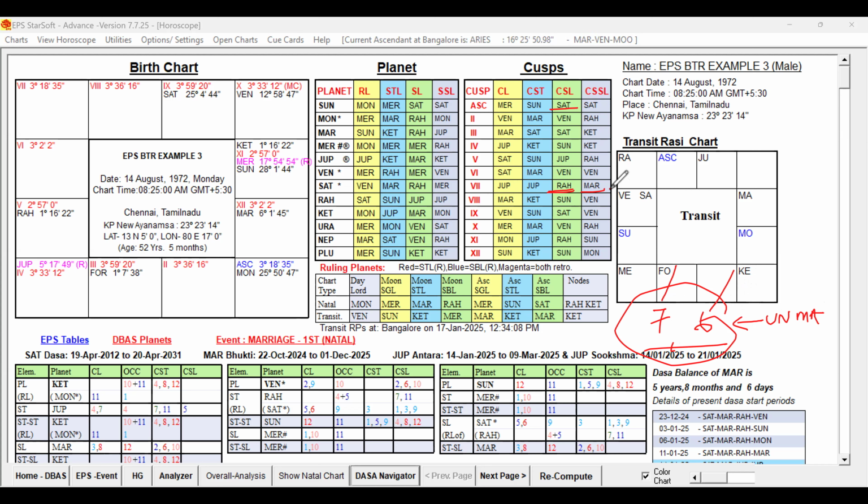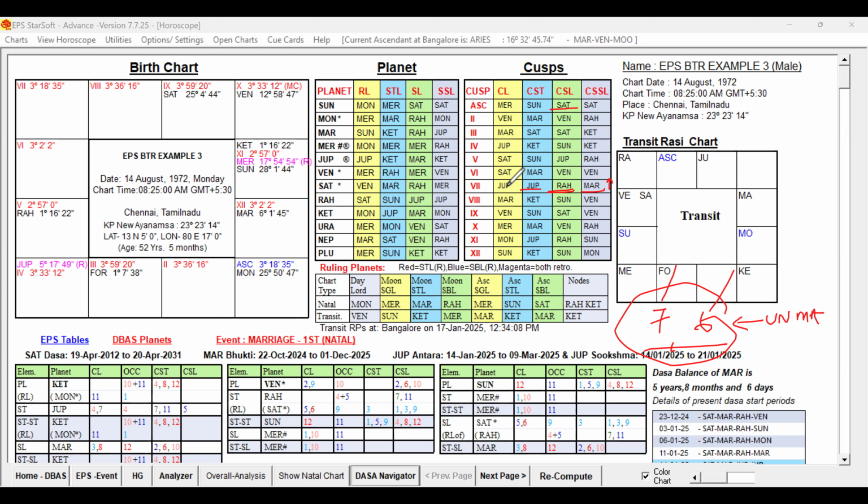If we increase the birth time by 1 or 2 minutes, what will happen? This sublord will move from Mars to Rahu. But Rahu is the star lord. So definitely Rahu will be over and Jupiter will be coming. But the star lord is Jupiter. It means what? By a 1 minute increase in the birth time, not only the sublord but the star lord also will change.